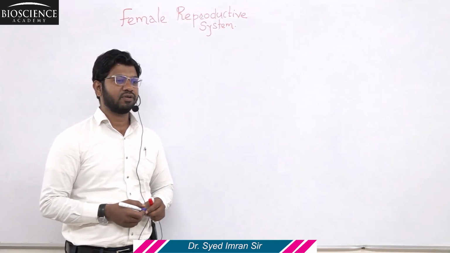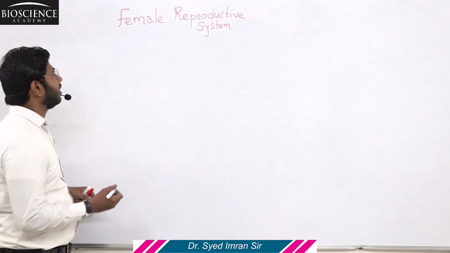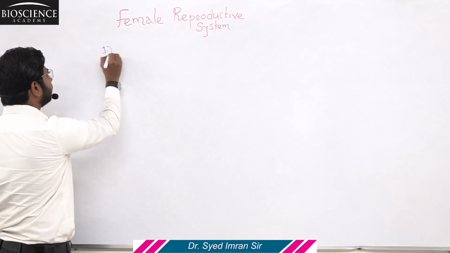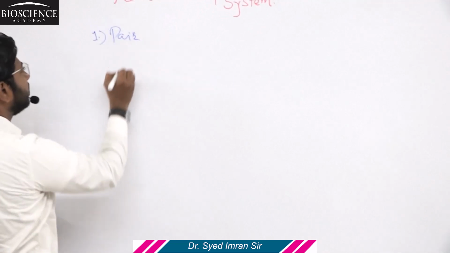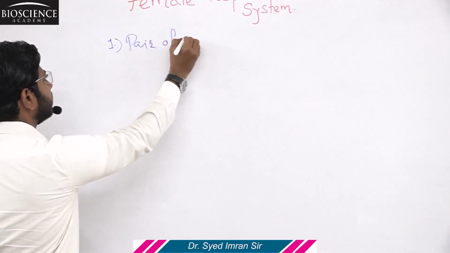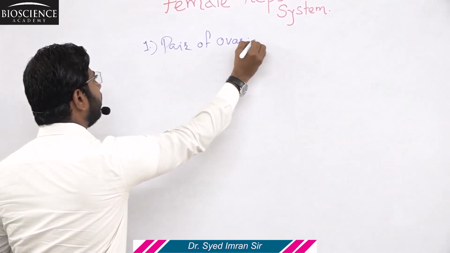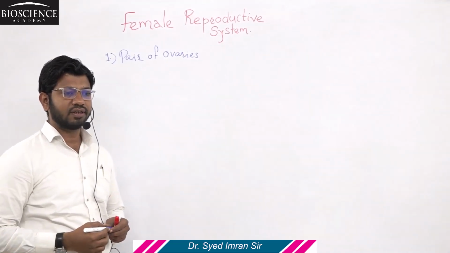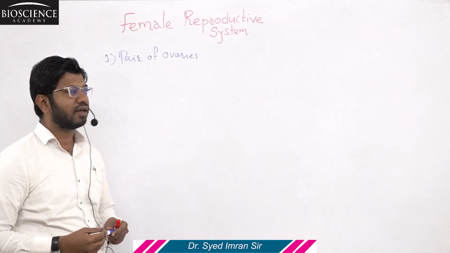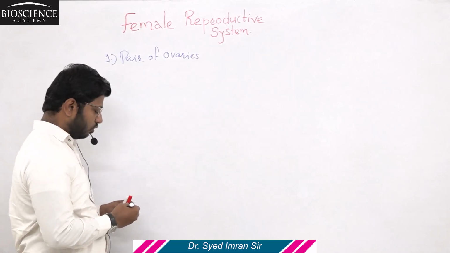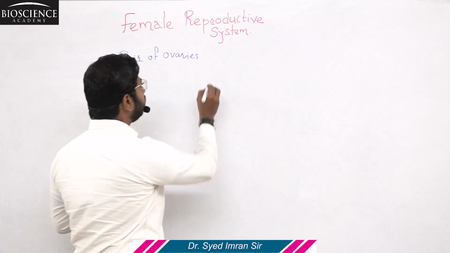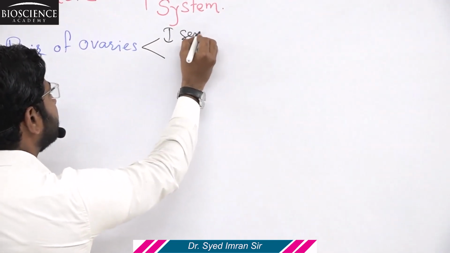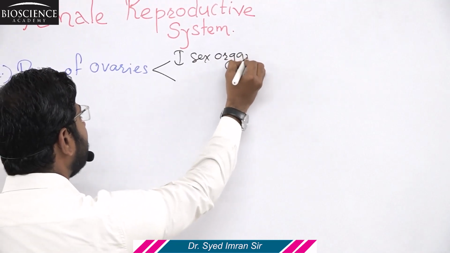Female reproductive system. The female reproductive system in humans consists of the primary sexual organ known as the ovary, and two ovaries are present in the lower abdominal region. You can say it is the pelvic region. So the pair of ovaries plays a dual role. It acts as a primary sex organ in the female.